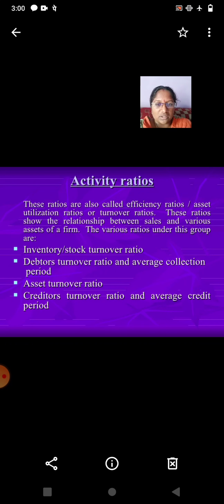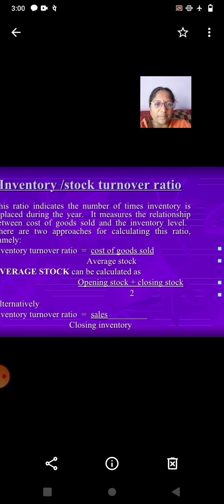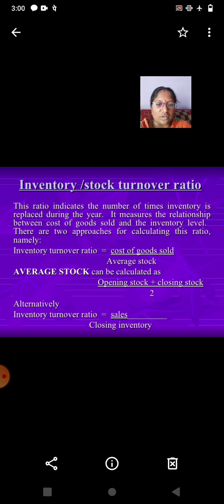Activity ratios. These ratios are also called efficiency ratios, asset utilization ratios, or turnover ratios. These ratios show the relationship between sales and various assets of a firm. The various ratios under this group are inventory or stock turnover ratio, debtors turnover ratio and average collection period, assets turnover ratio, creditors turnover ratio and average credit period. Inventory stock turnover ratio.